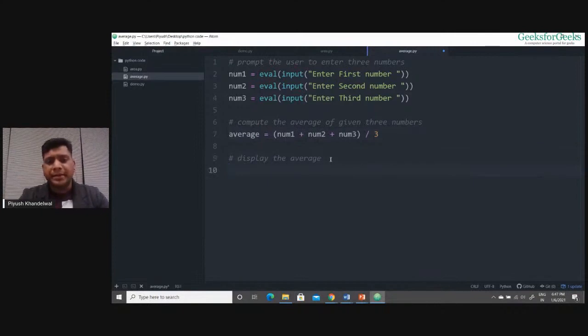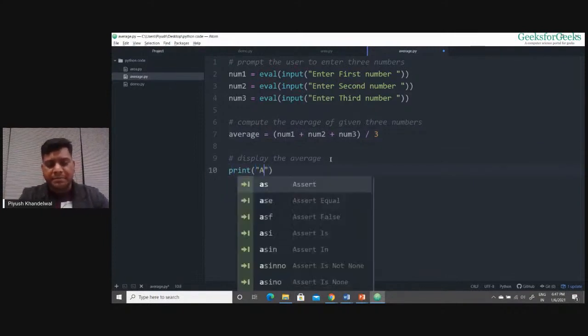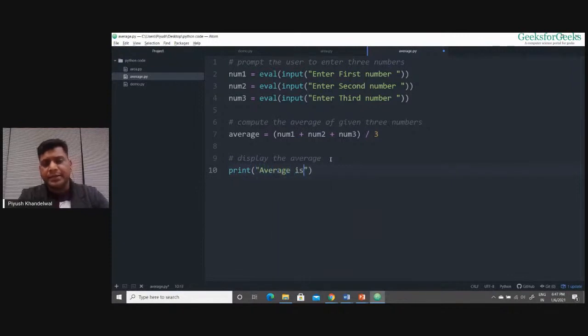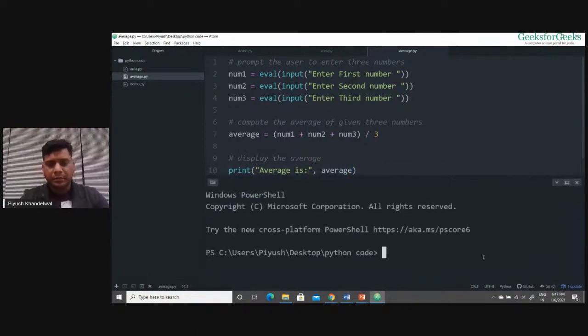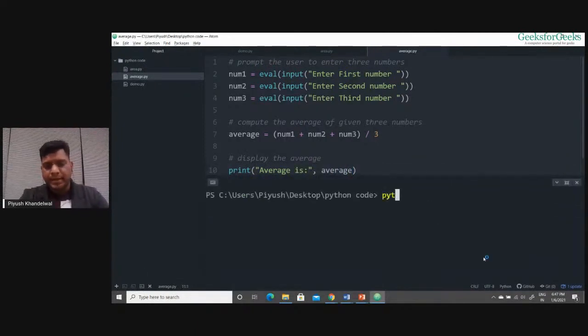Then I'm going to display the results. I'll simply use the print function. Here I'll first print the message that average is, then I'll print the value of average. Like this. Now if I run this program, I type python, then the file name is average.py.